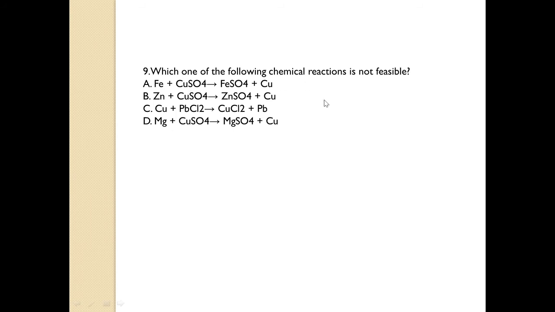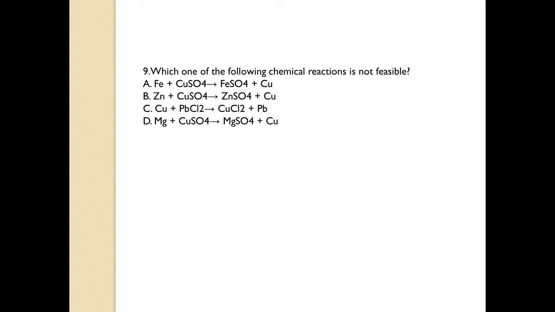Which of the following chemical reactions is not feasible? So what is a feasible reaction? For being a feasible reaction, the reaction must happen spontaneously, which means that no extra energy is needed to put in for the reaction to occur. Remember that?